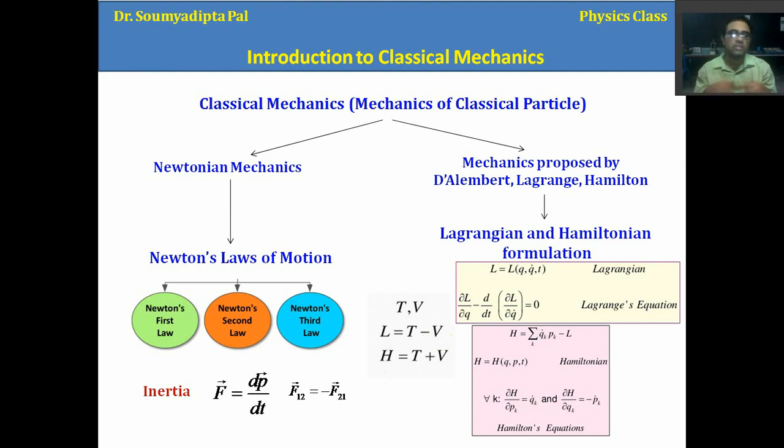So Hamiltonian somehow is related to the total energy of the system. So if we solve this summation qk dot pk minus L, it will give us the total energy of the system, without knowing what the forces applied on the system are. That is the important point. We don't know here what type of forces are applied on the system. We are only measuring the kinetic energy and potential energy. But in Newtonian mechanics, the nature of all the forces applied on the system, that we have to know.